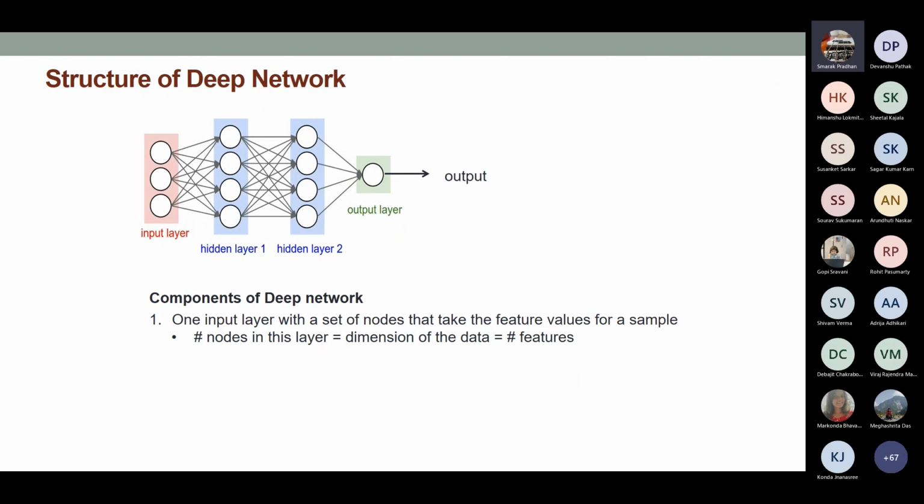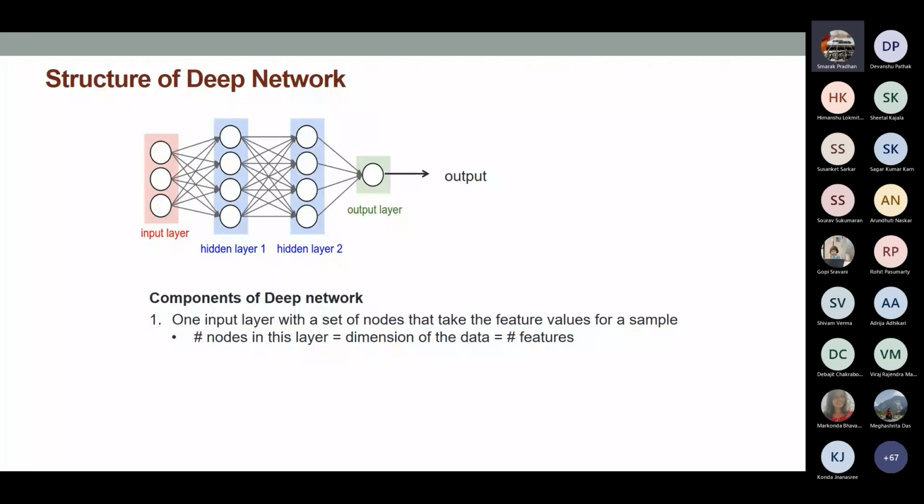And the output is something like the class levels. If you refer to that example, the output is going to be something like yes or no. And the hidden layers are going to play all the tricks that you have seen, like how you can basically classify the data, the functional transformation, and all kinds of stuff.